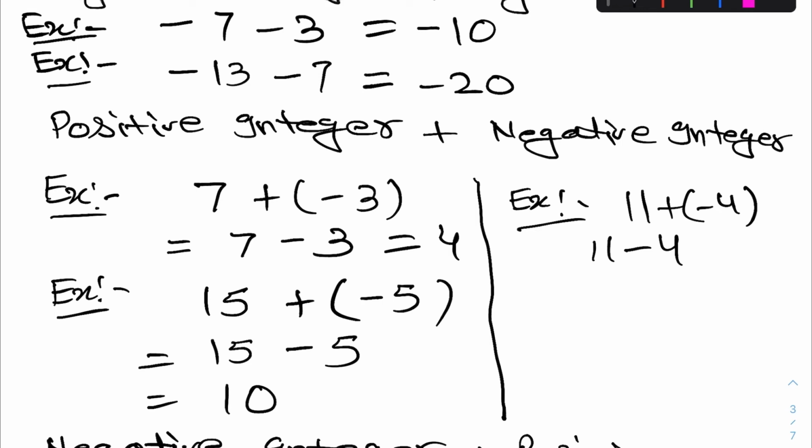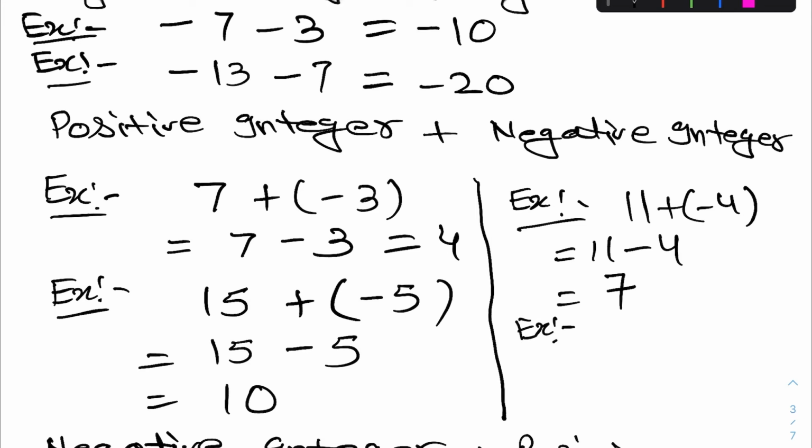Okay, 11 minus 4, here will come 7 and put the sign of bigger value. Bigger value is 11 and its sign is positive, so we will put here positive.